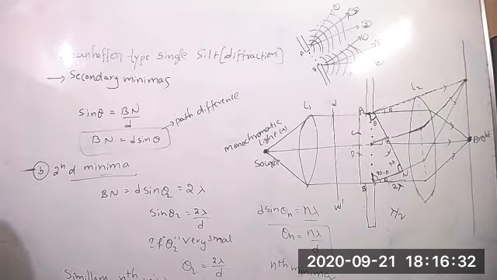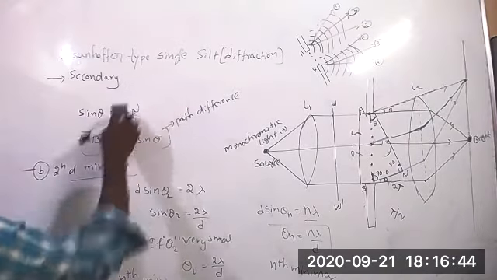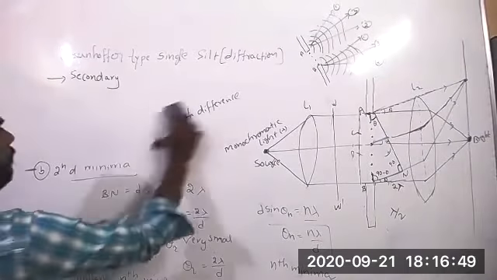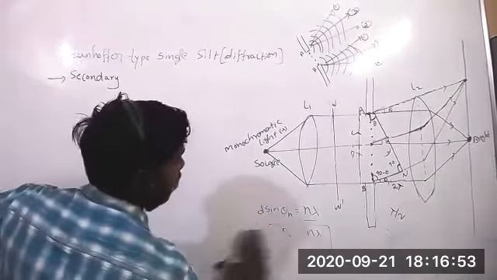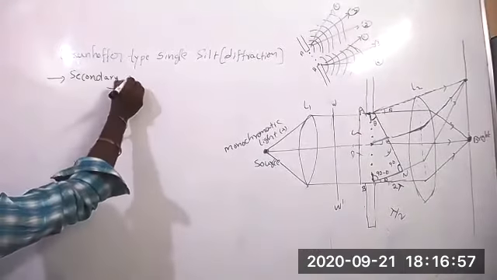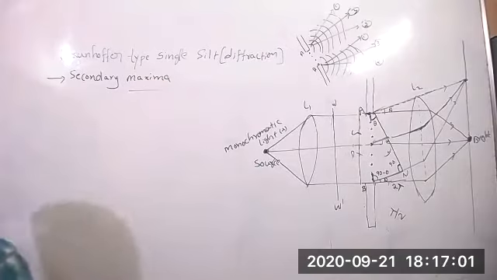Next, we are going to calculate the secondary maxima. Already central is the bright spot, that is maxima only. We are going to get second maxima. Let's see. Maxima, secondary maxima.